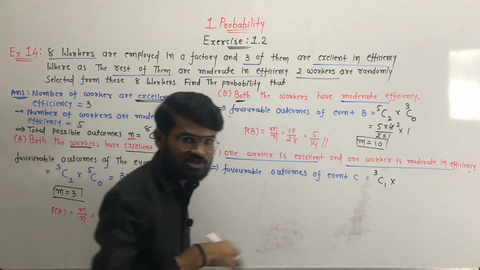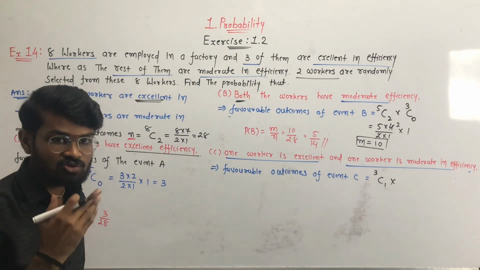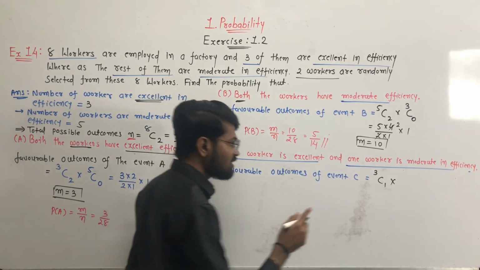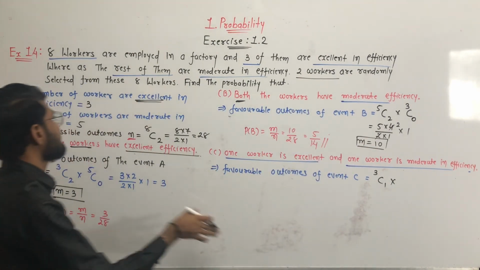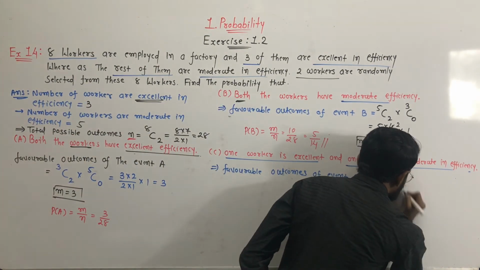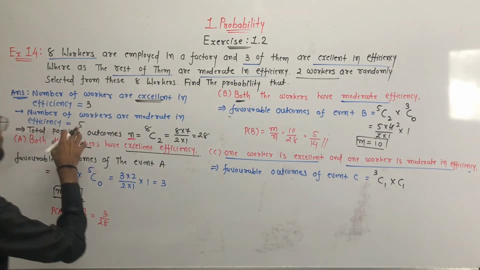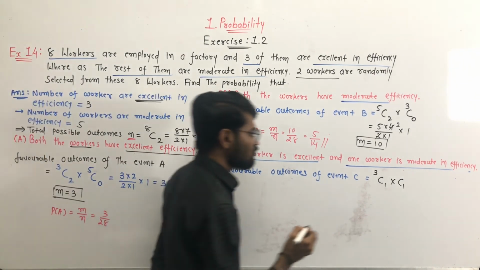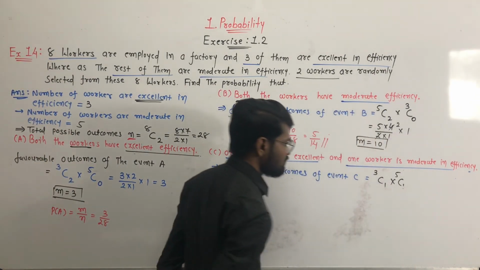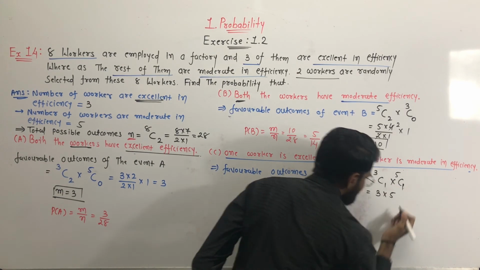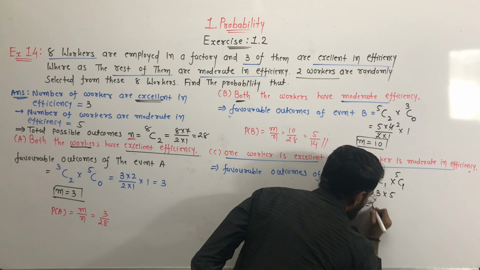Now do we have to select any more workers? Yes, we have to select one more worker, because we have to select 2 workers in total and one worker is already selected from these 3. Now we have to select another worker from these 5 workers who have moderate efficiency, so one worker out of these 5. 3C1 is equal to 3 and 5C1 is equal to 5, so it is equal to 15.